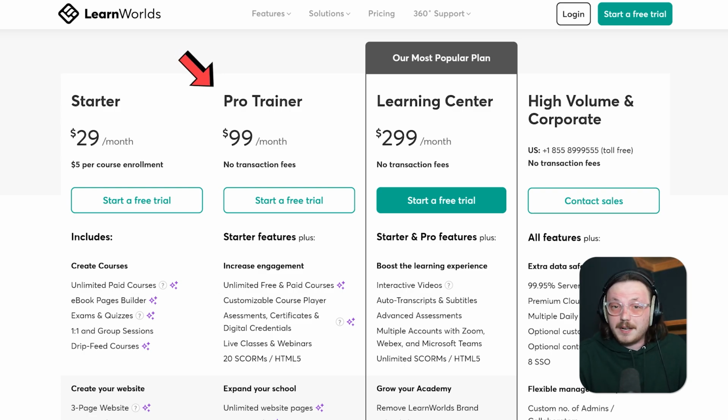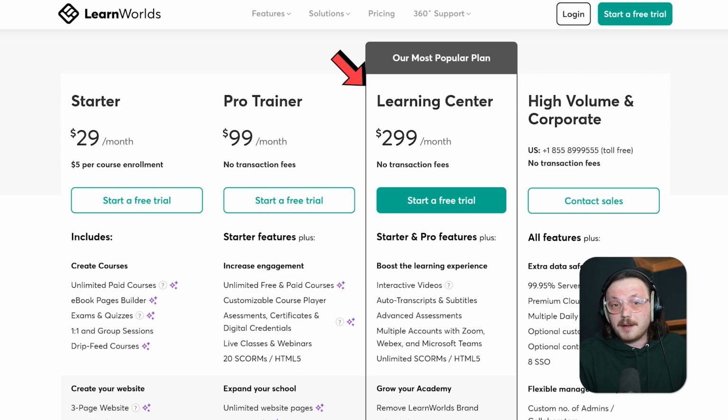The Pro Trainer plan costs $99 per month and has no extra transaction fees. It comes with unlimited courses, live classes, assessments, certificates, and even digital credentials to keep things simple. Plus, it works with iOS and Android apps, lets you send mass emails, and includes tools for subscriptions and sales funnels. On top of that, it supports affiliate marketing and gives you 5 admin or instructor seats.